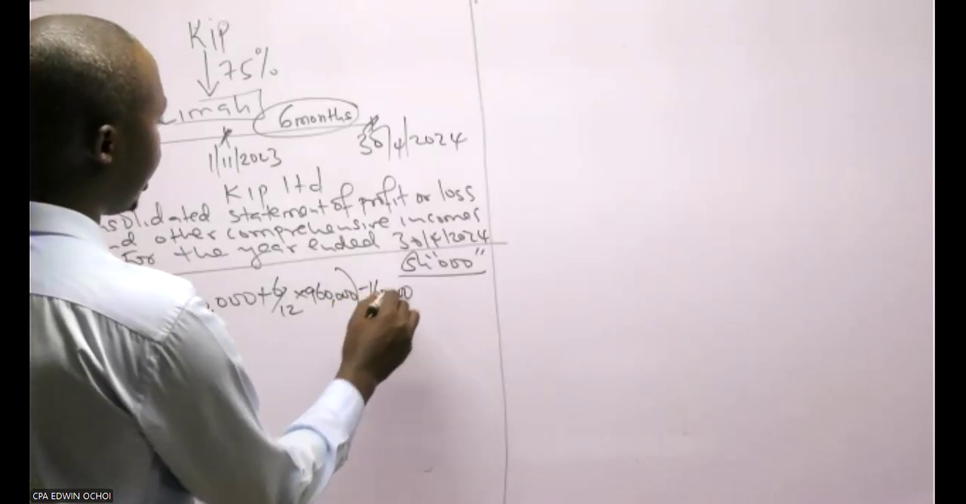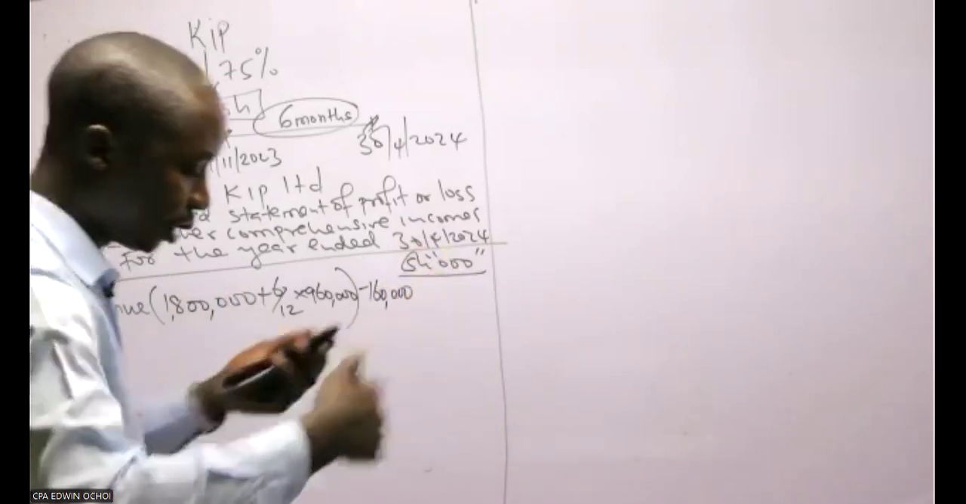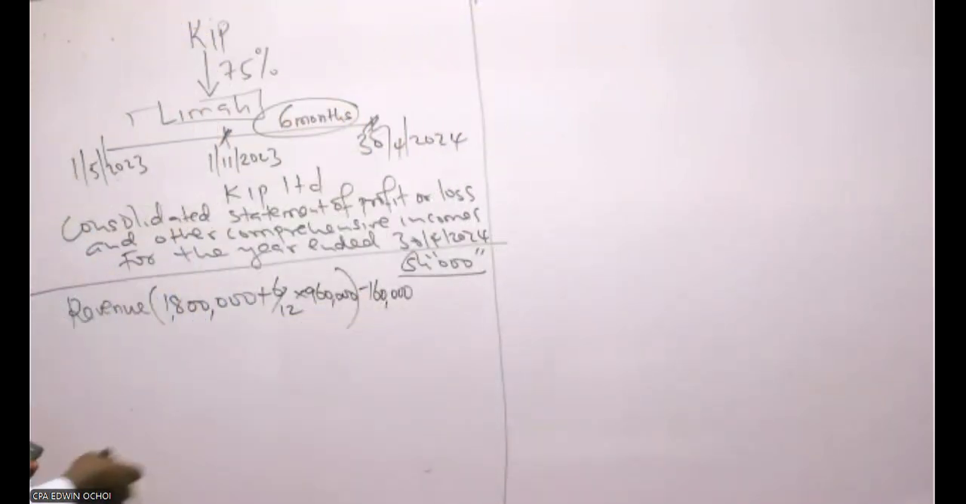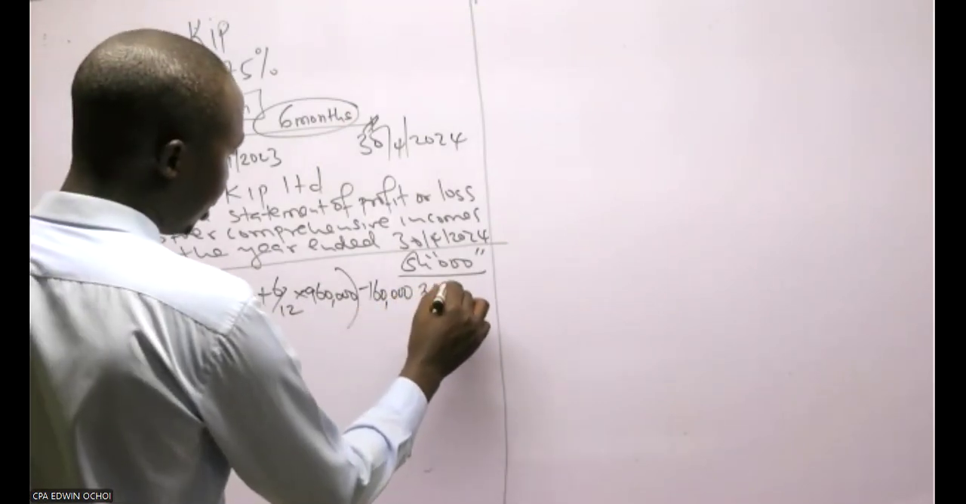Minus intergroup sales, the sale between parent and subsidiary. That one is not supposed to be considered as a sale, so you have to minus. So 1.8 plus 6/12 times 960,000 minus 160,000. So that is 2,120,000.